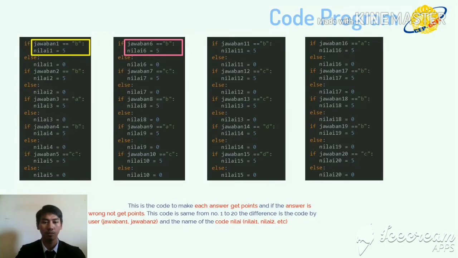This is the code to make each answer get a point, and if the answer is wrong, it does not get a point. This code is the same from number 1 until 20. The difference is the code by the user and the same for the code nilai.